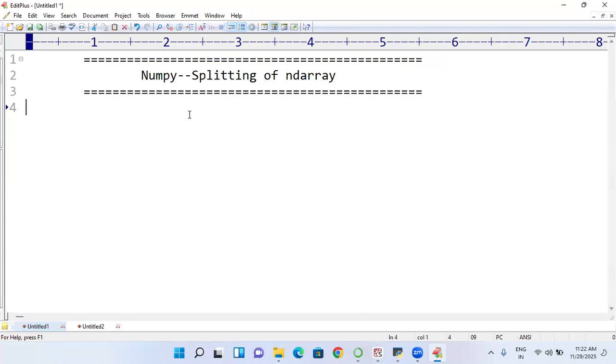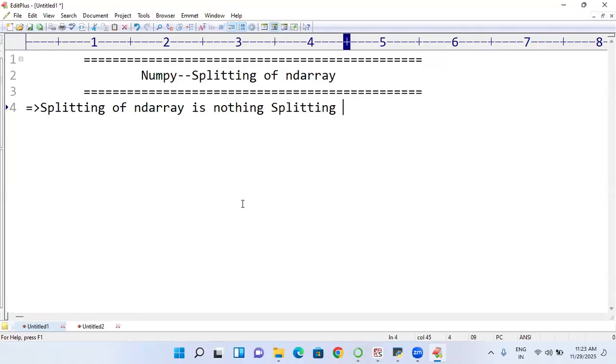Okay, right. So let me start here. Splitting of ND array is nothing but dividing the ND array object. Splitting the ND array object into subsets is known as what? Splitting.